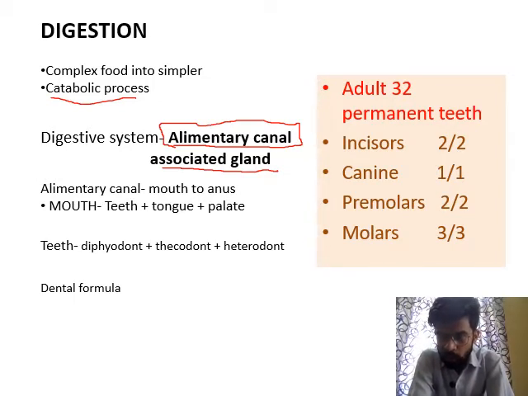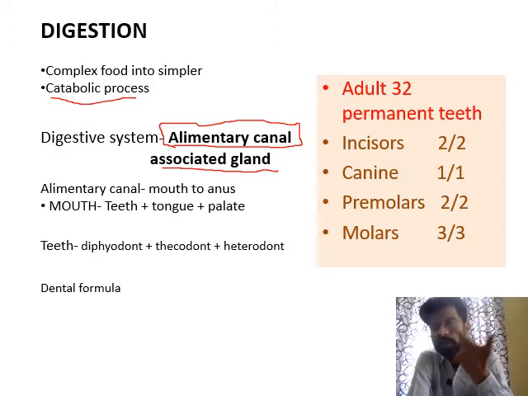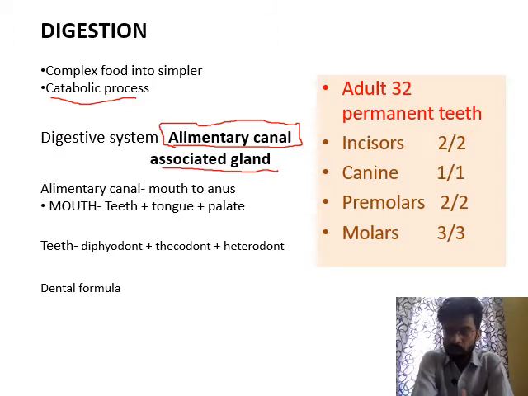Incisor is 2, canine is 1, premolar is 2, and molar is 3. This formula is for the upper jaw, 2 1 2 3, then the lower jaw 2 1 2 3. So the total number of teeth in a human adult is 32.